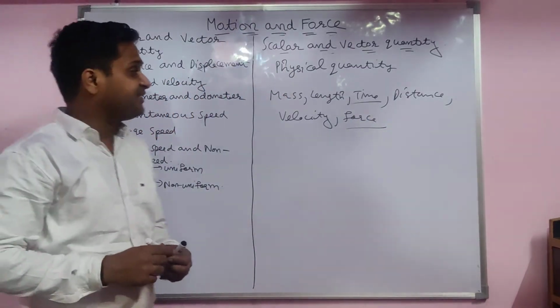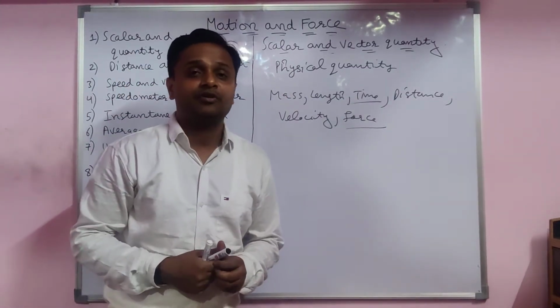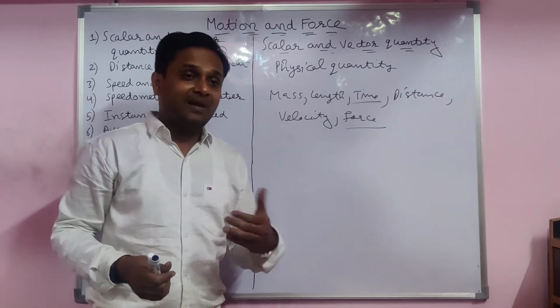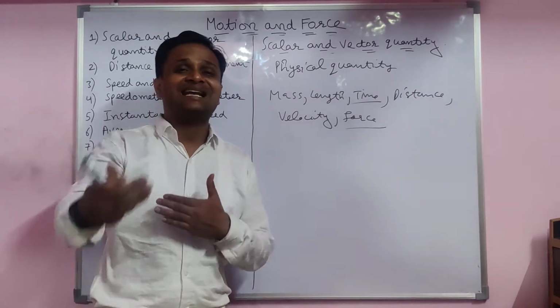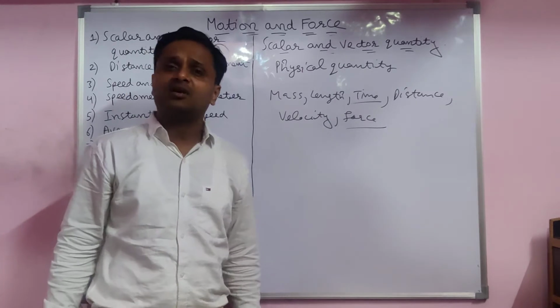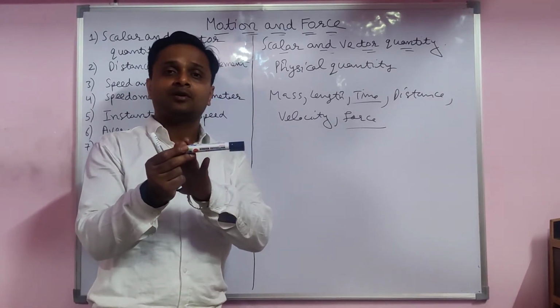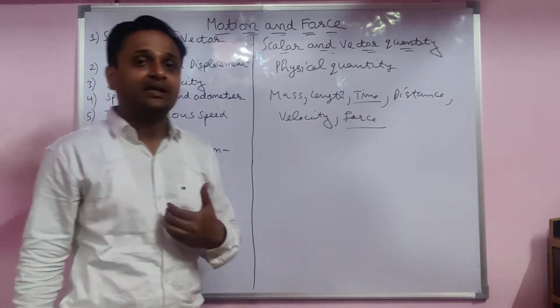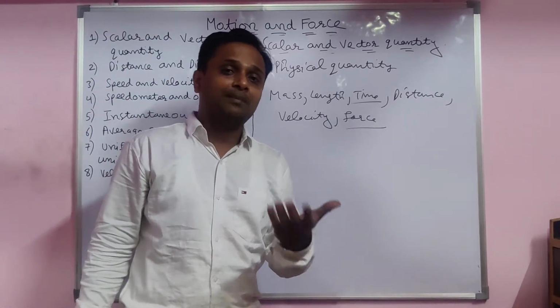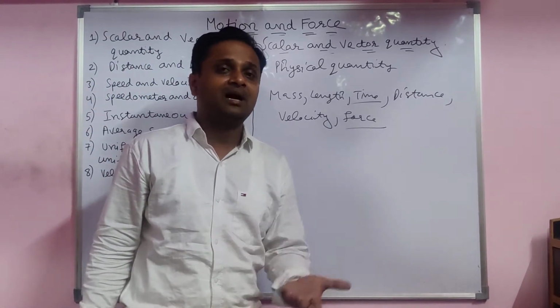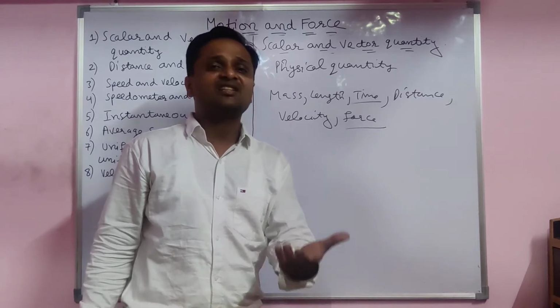For example, these are the physical quantities which you have to measure. If you want to measure anything, you require some physical quantity. For example, you require the length. If you want to know about me, you require my height, my weight, my mass, everything. So these are the physical quantities.